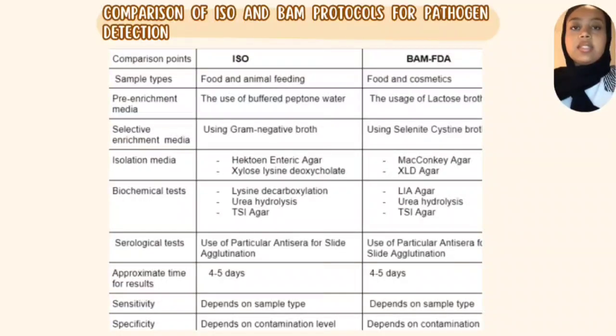Seventh is the approximate time for results. The time frame for results is similar in both methods, taking approximately 4 to 5 days. Sensitivity and specificity depend largely on the sample type and the contamination level in both methods, which means accurate results depend on careful handling and preparation of samples.